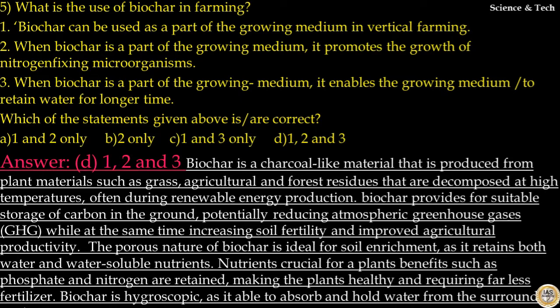The porous nature of biochar is ideal for soil enrichment as it retains both water and water-soluble nutrients. Nutrients crucial for plants' benefits such as phosphates and nitrogen are retained, making the plants healthy and requiring far less fertilizer. Hence, statement 2 is correct. Biochar is hygroscopic as it is able to absorb and hold water from the surrounding environment. Hence, statement 3 is correct. So your answer to this question is option D. All the statements are correct.